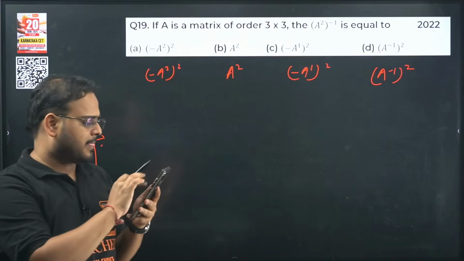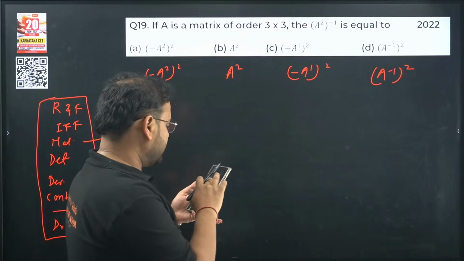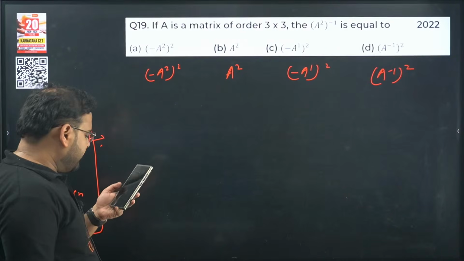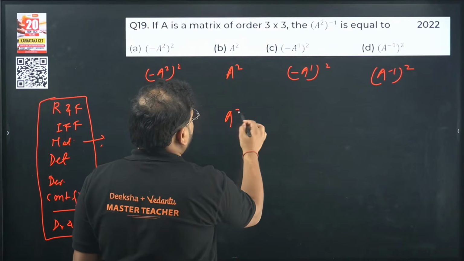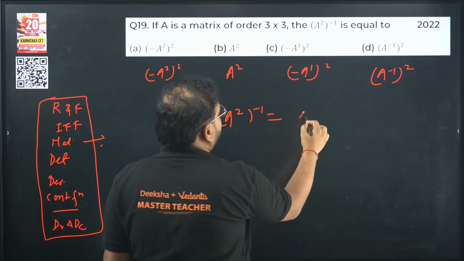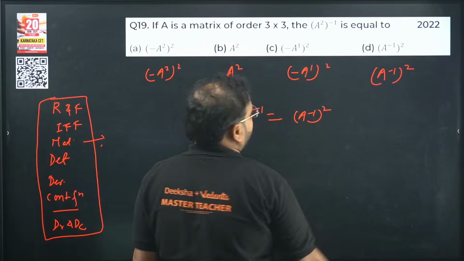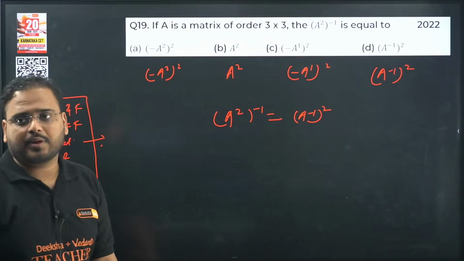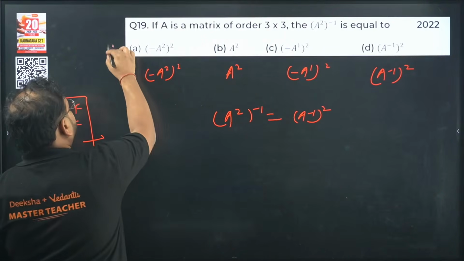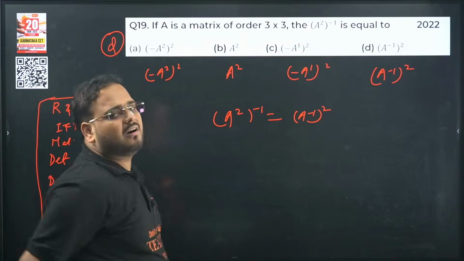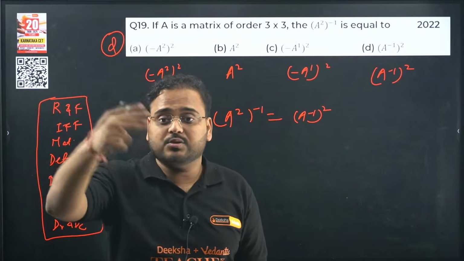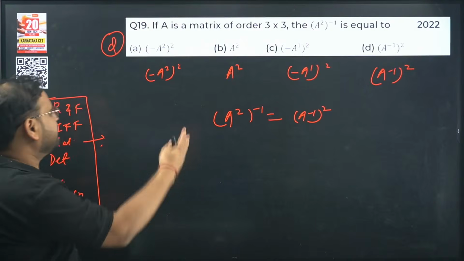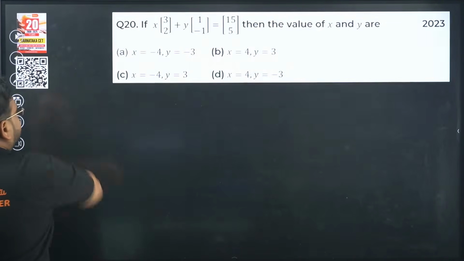Yes, yeah, good job. So others have given the answer already. 19, option D is correct. No, this is a property: a square inverse is given by a inverse the square. A inverse the square. Okay, 19th is D, correct. Actually this question can come in determinants also, because inverse is usually dealt with determinant properties, so that's why this can be asked on the determinant side. But yeah, we can do it over here also.